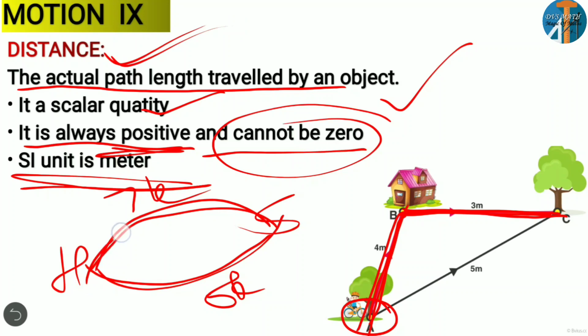If you come from here to here by 7 kilometer, this is considered a distance. Or if you come by 5 kilometer, this is also considered a distance. So the actual path traveled by an object we call distance. It is a scalar quantity, and it is always positive. It cannot be zero, and the SI unit is meter. Okay, next let's go for displacement now.